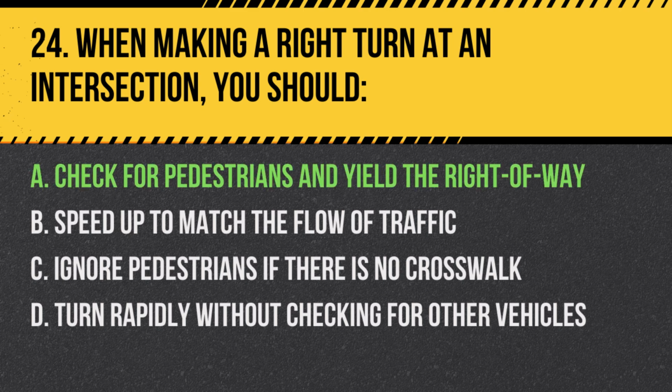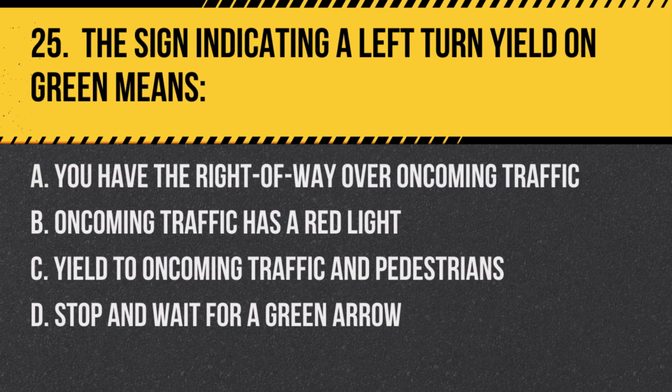Answer A. Check for pedestrians and yield the right of way. Always check for pedestrians and yield the right of way when making a right turn at an intersection. Question 25. The sign indicating a left turn yield on green means: